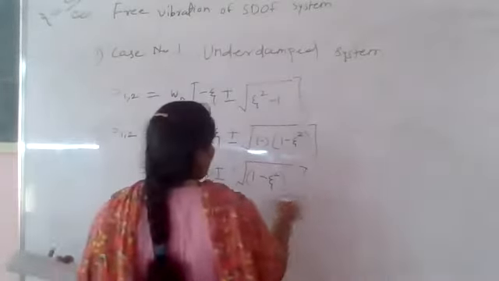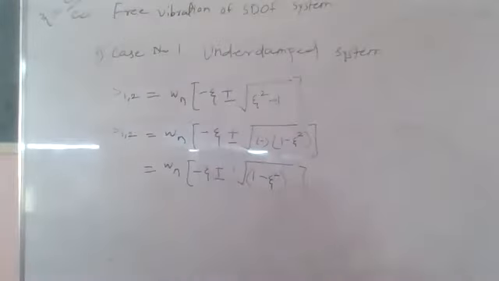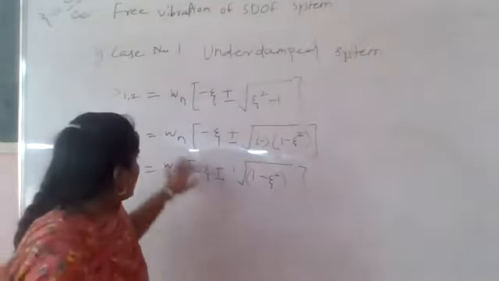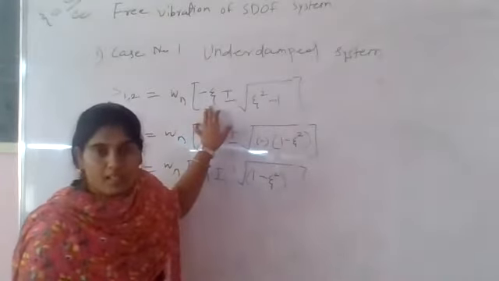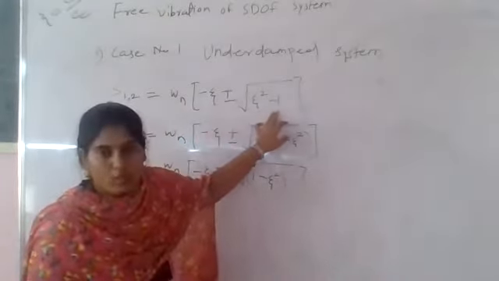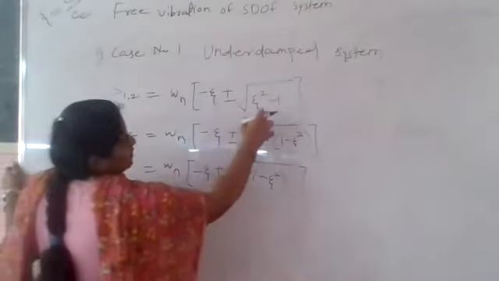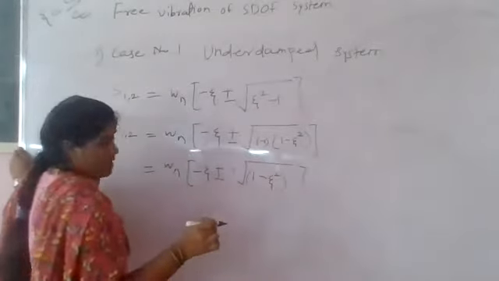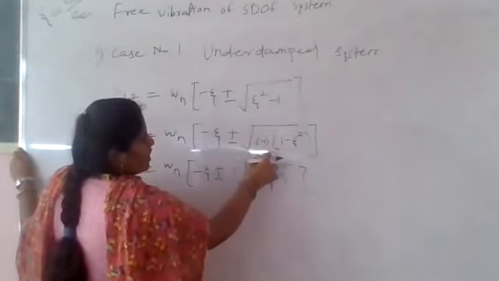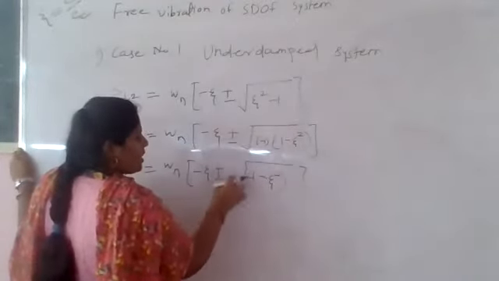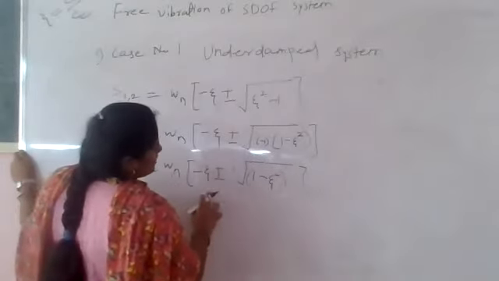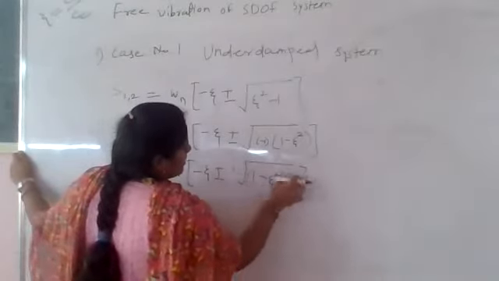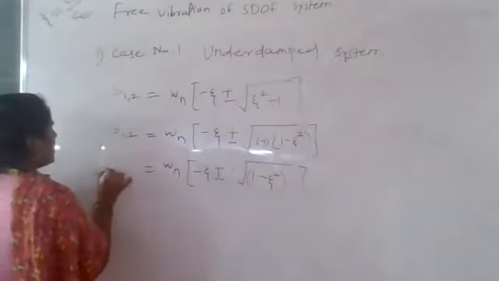If I take the minus 1 outside, that minus 1 is i square, and the root of i square comes outside as i. So omega n into bracket minus zeta plus or minus i into root of 1 minus zeta square. That is the value of S1,2.